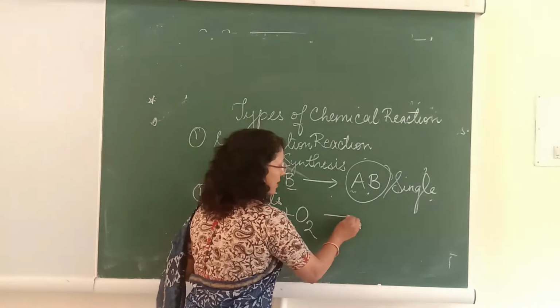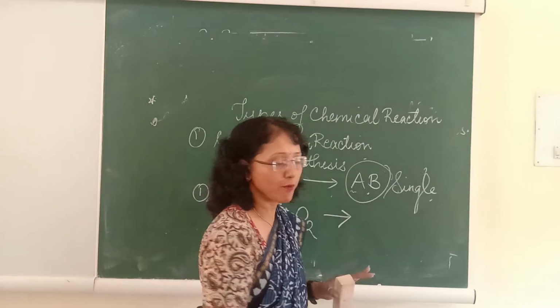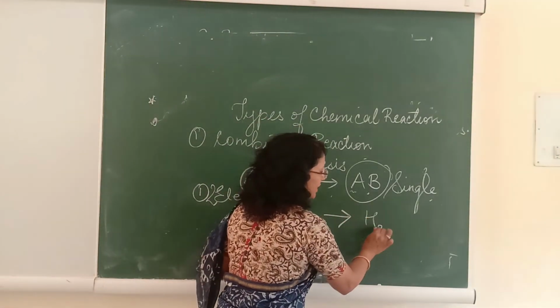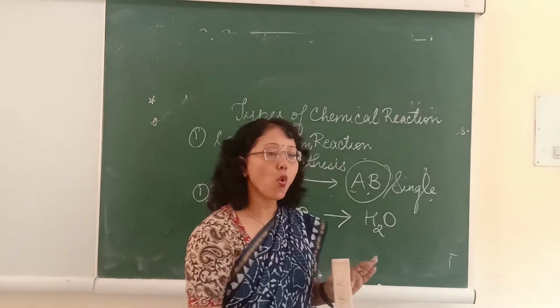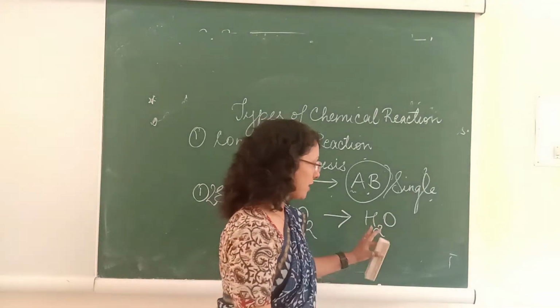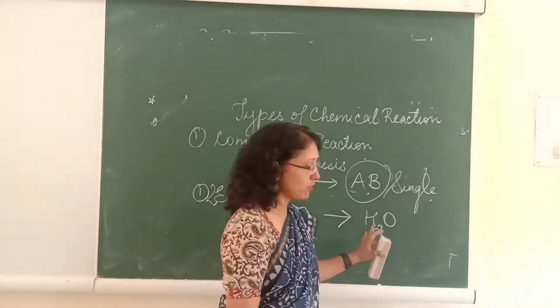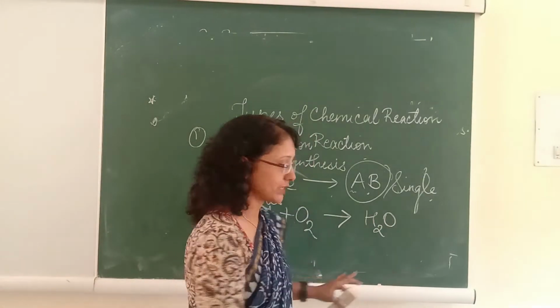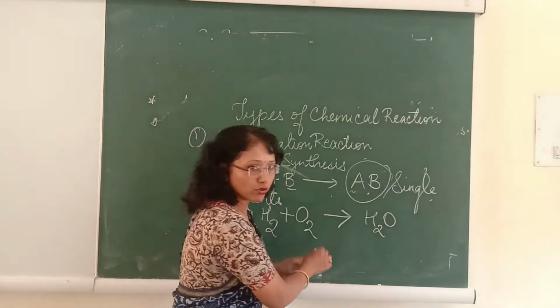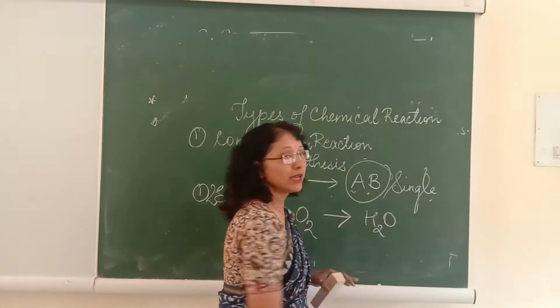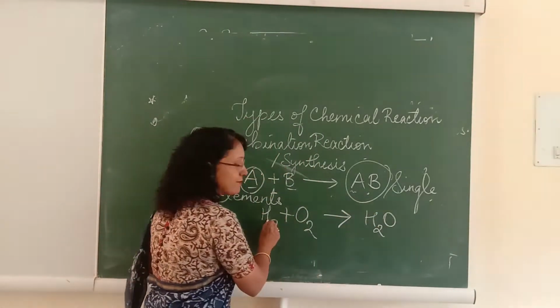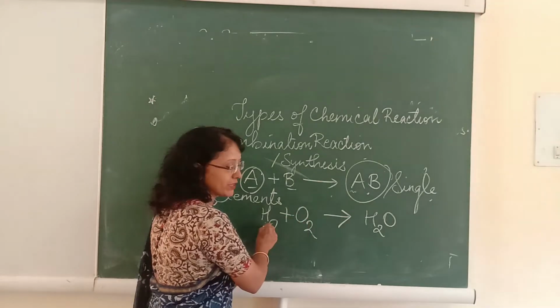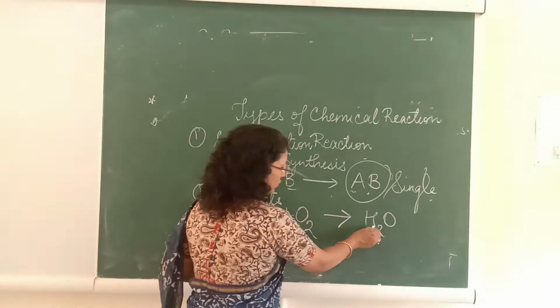But when they combine together, what are they forming? Water, which is a compound having its own properties. Hydrogen is a gas, oxygen is a gas, but water is a liquid. So here A and B are two elements, but the product formed is always one.